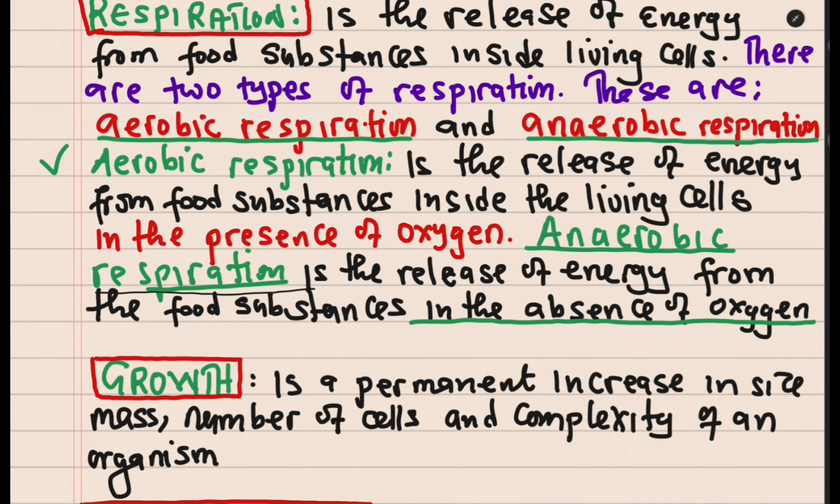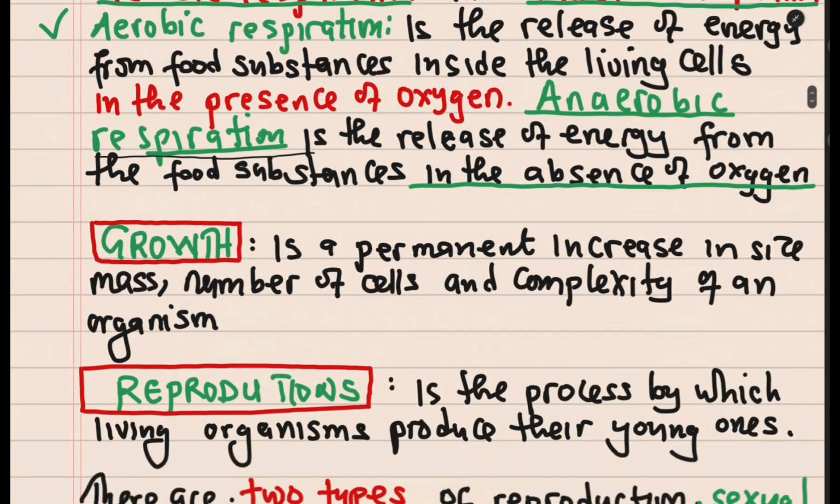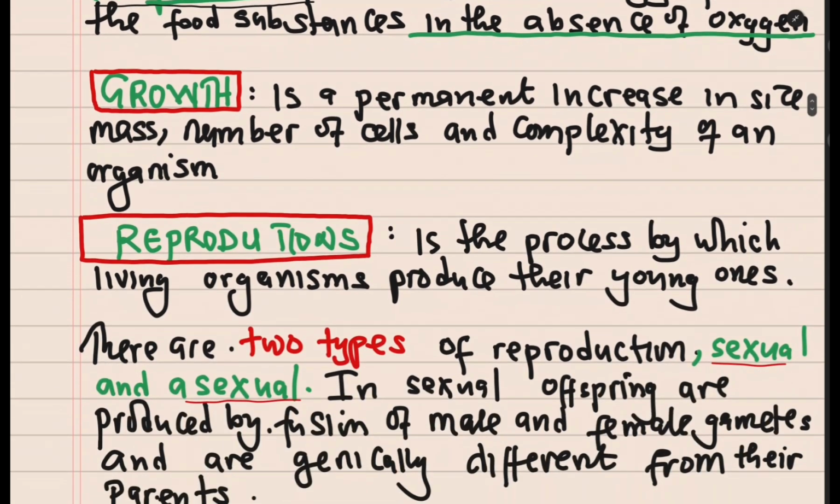That is the growth. Okay? Then we can talk of reproduction. I should mention that all living organisms should be able to reproduce. And of course, we are going to look at the different means in which they reproduce. So reproduction generally is just a process by which living organisms produce their young ones or offspring.